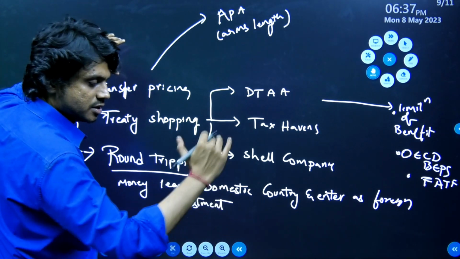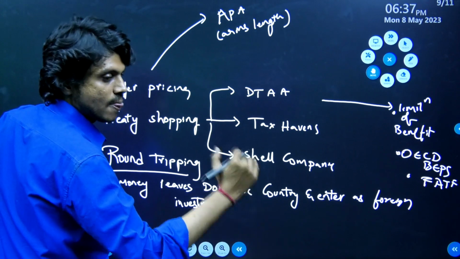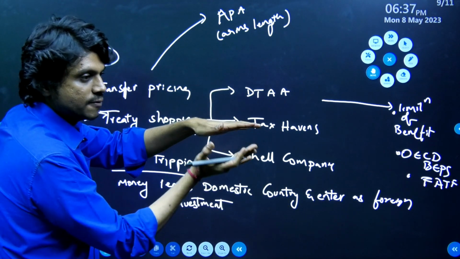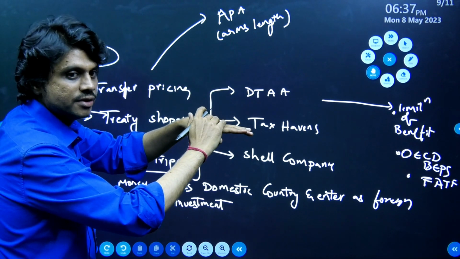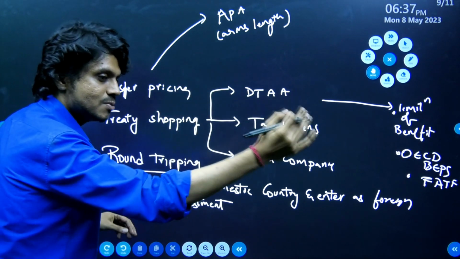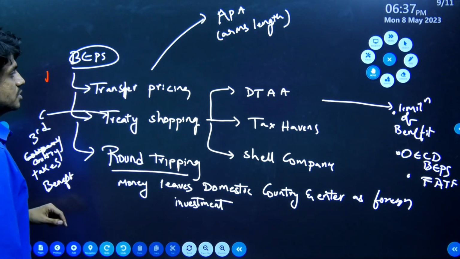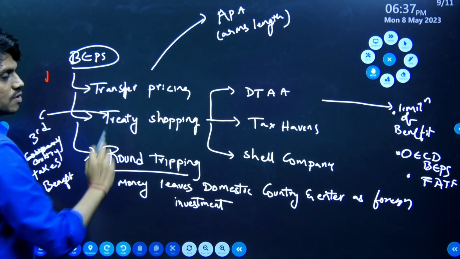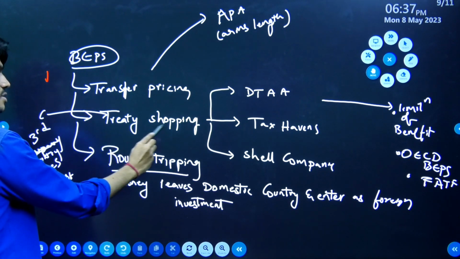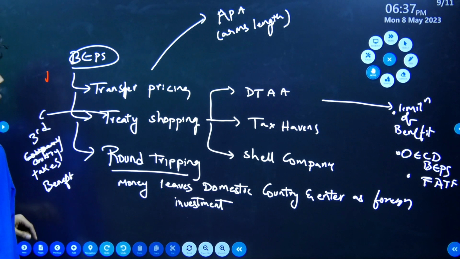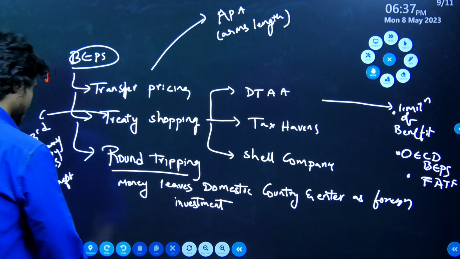That means they will show less amount of profit, so as a result the base of the company on which tax has to be paid will be eroded, and finally less tax is paid. What are the ways through which they do this? First is transfer pricing, another major one is treaty shopping, and then another is round tripping. What is this transfer pricing?